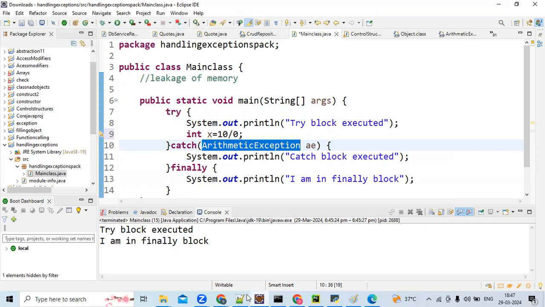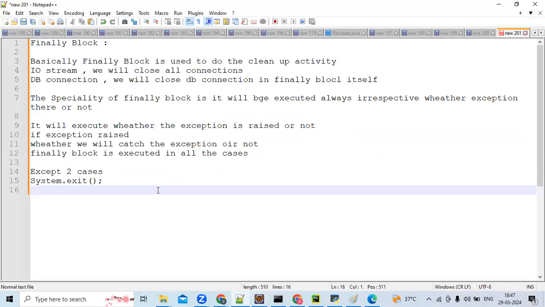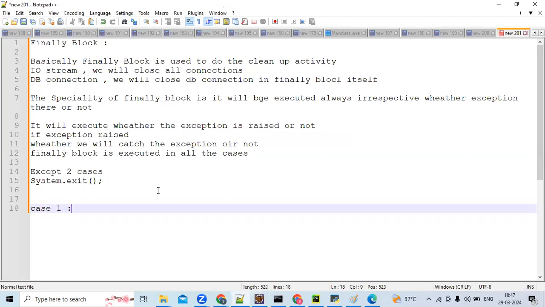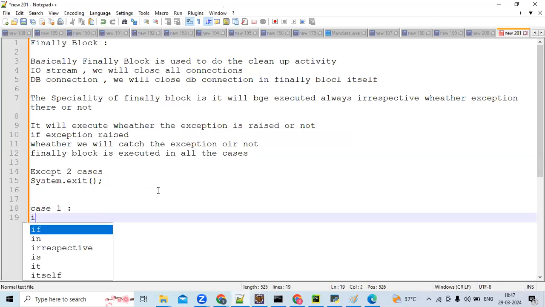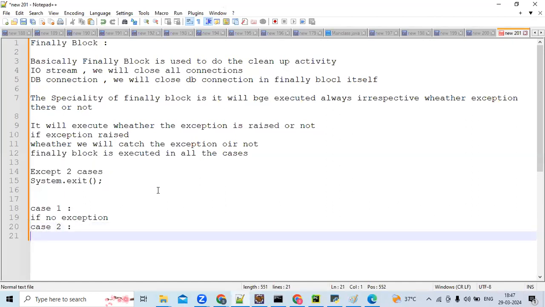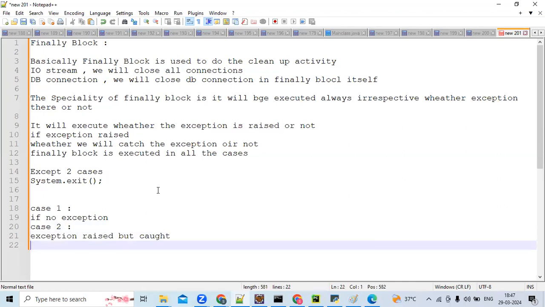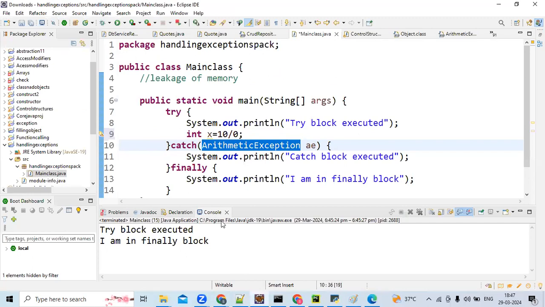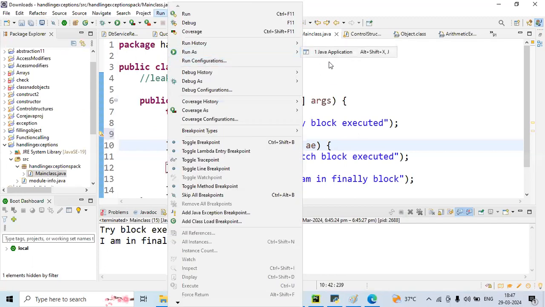See, what did we check in the first case? Case 1: no exception. That's what we have checked. Case 2: exception raised, but caught. In this case also, the finally block is executed. Okay, third case we'll see. One minute. Try block is executed. Wait, I haven't run the code.